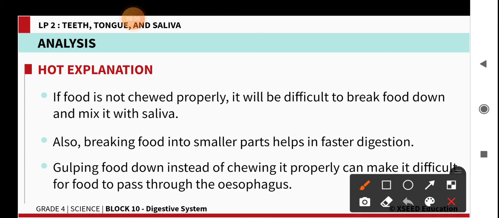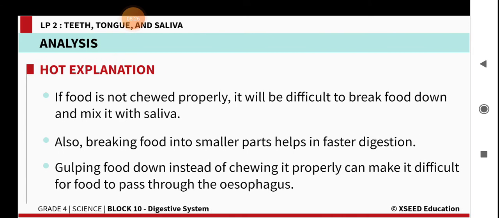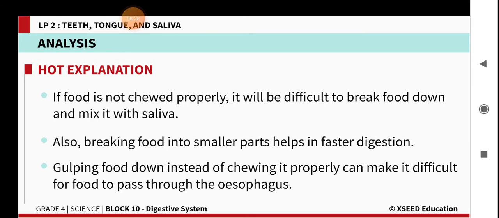Okay, it is difficult to break the food down and mix it with saliva. When you are not chewing properly, it does not mix with saliva and it is difficult to break down. Also, breaking food into smaller parts helps in fast digestion. When you chew the food properly, it gets digested very quickly.